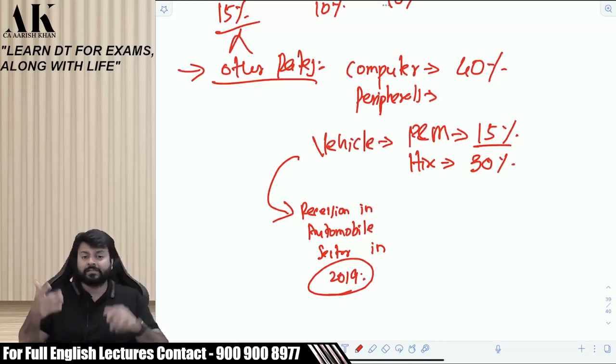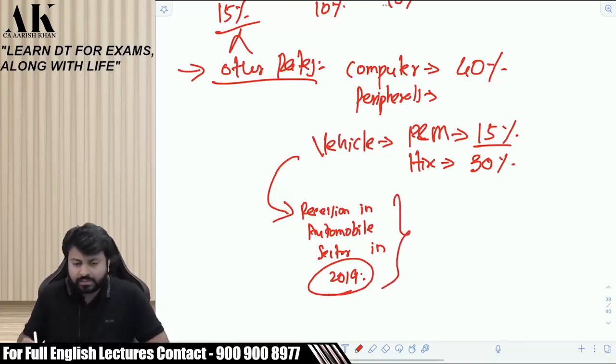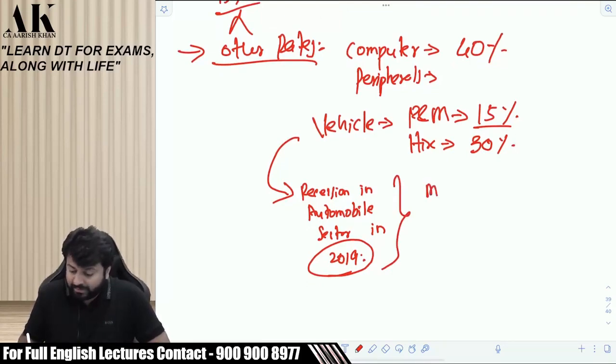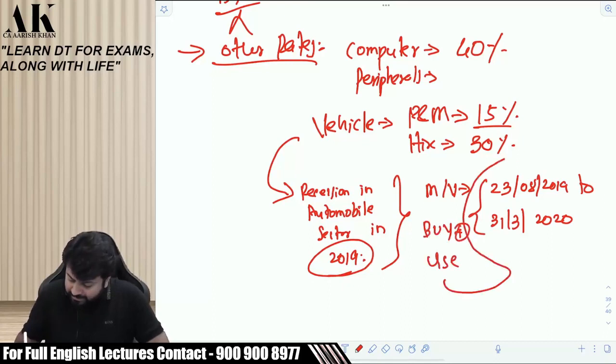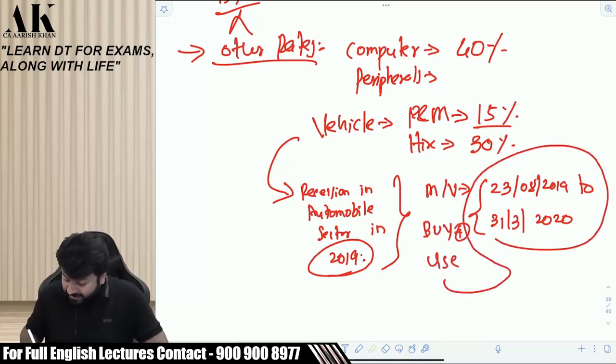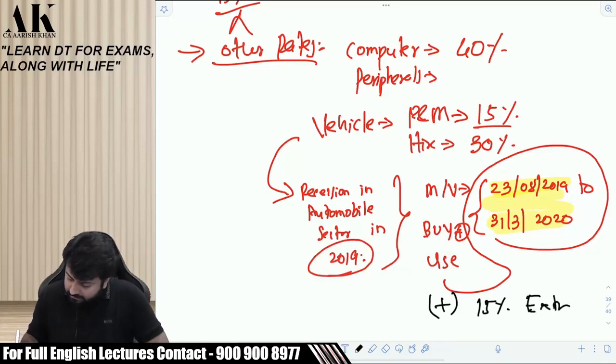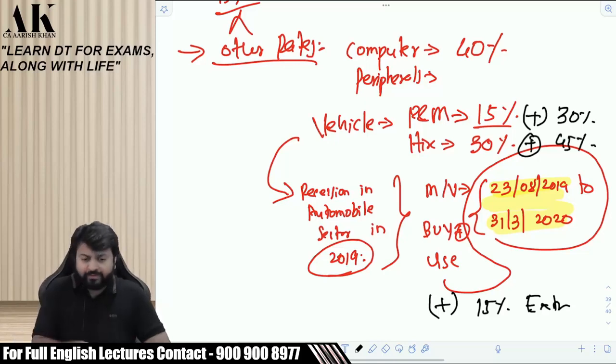So to encourage sales, our finance minister, Smt. Nirmala Sitharaman, proposed that if anybody buys a motor vehicle from 23rd of August 2019 to 31st of March 2020, and buys and uses it in this period, then you will get 15% extra depreciation. It means the normal vehicle will become 30% and the on-hire vehicle will become 45%. Did you understand what I said?